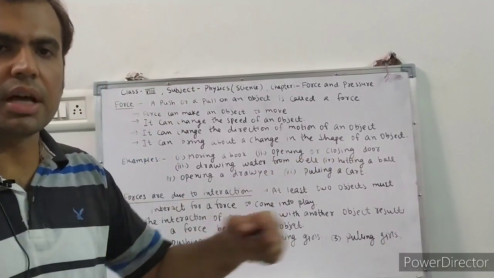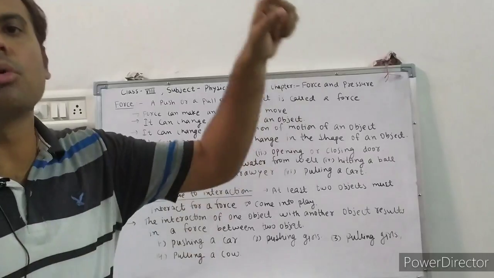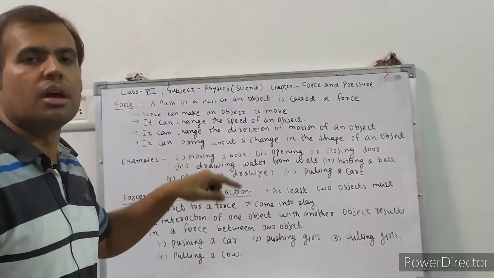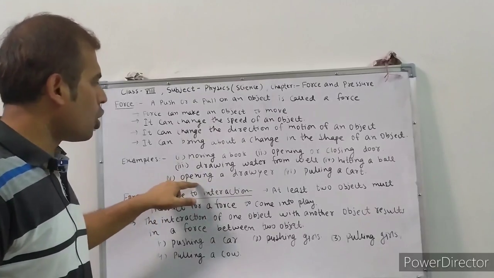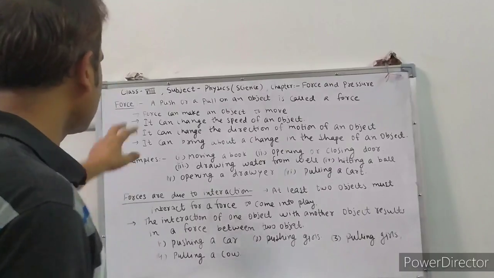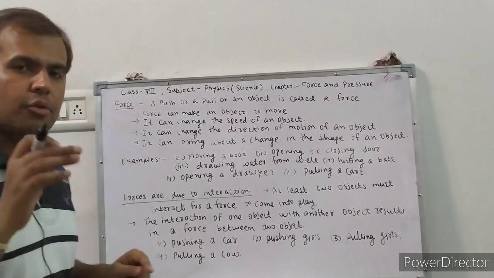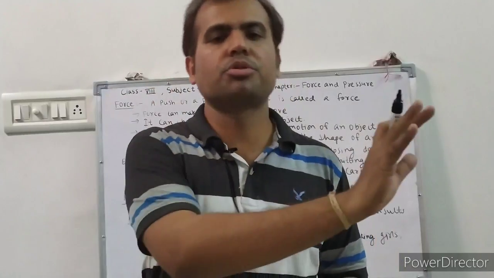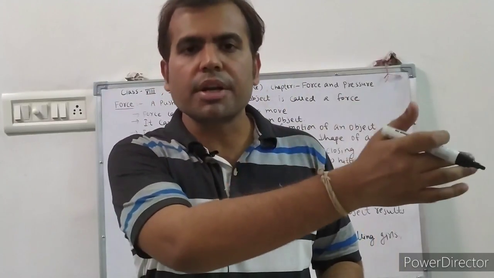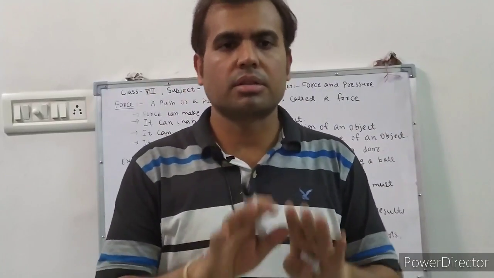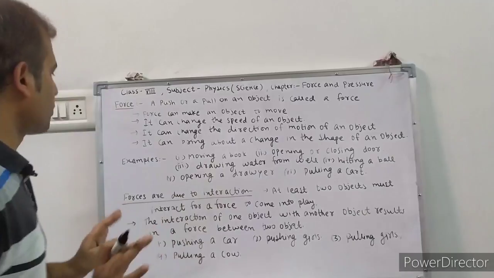If a batsman hits the ball and changes its direction, then there is a requirement of force. Opening a drawer and pulling a cart. So these are the examples. So force is basically push or pull. Push an object to change the speed, to move the object, or pull the object. Okay, this is the example of the force.